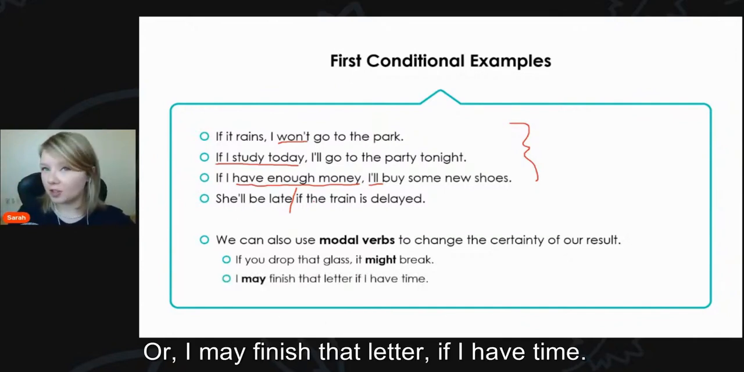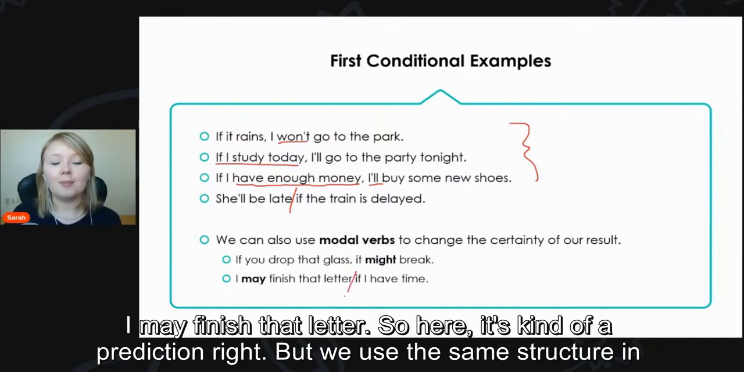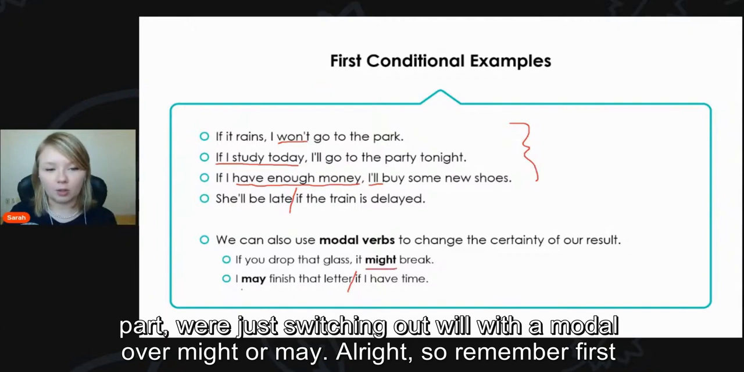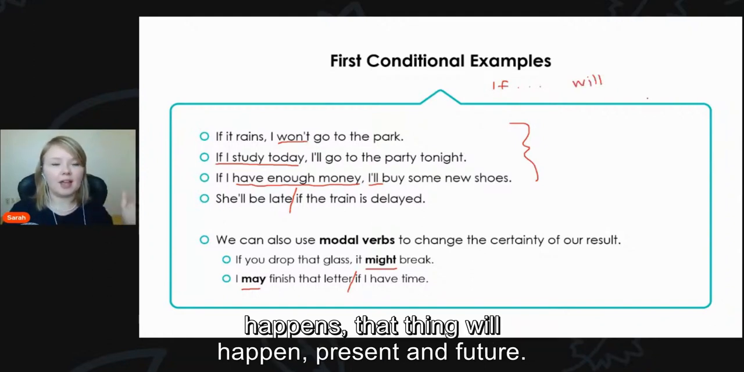Or I may finish that letter if I have time. So here again, we've switched our clauses. If I have time, I may finish that letter. So here it's kind of a prediction, right? But we use the same structure and we're just switching out will with a modal verb, might or may. All right, so remember, first conditional is if this happens, then something will happen. If this thing happens, that thing will happen. Present and future.